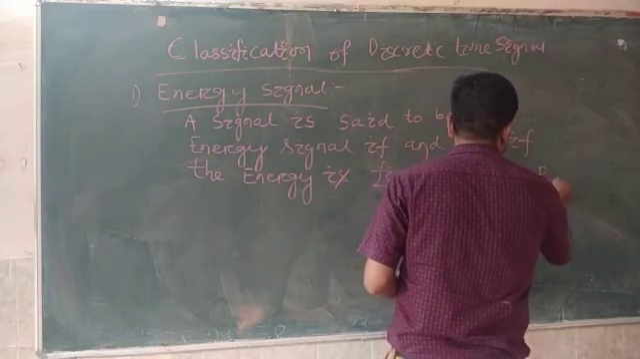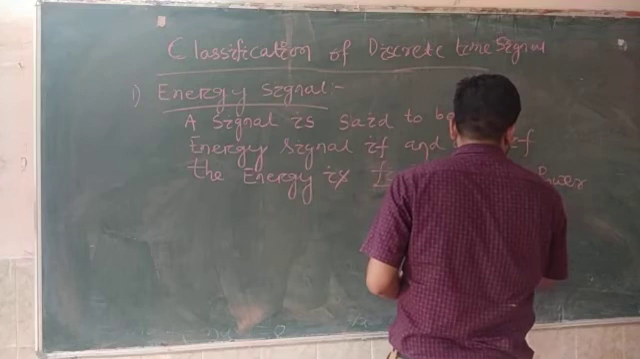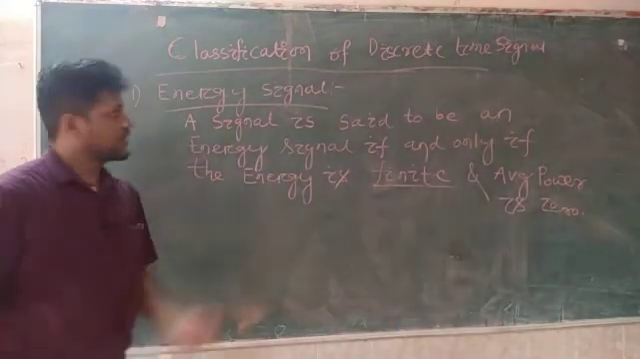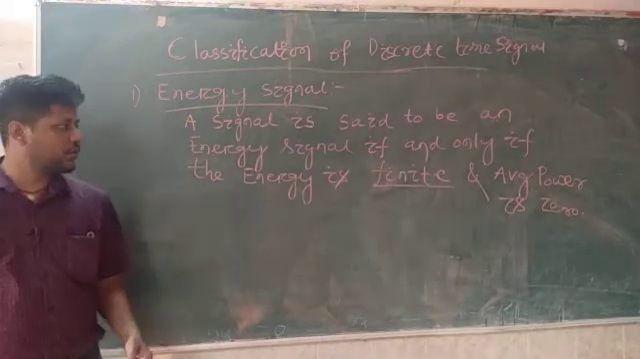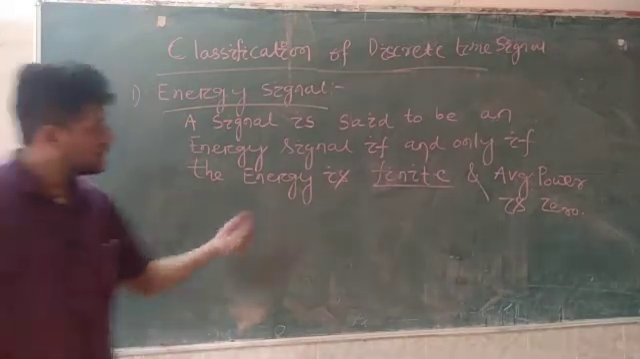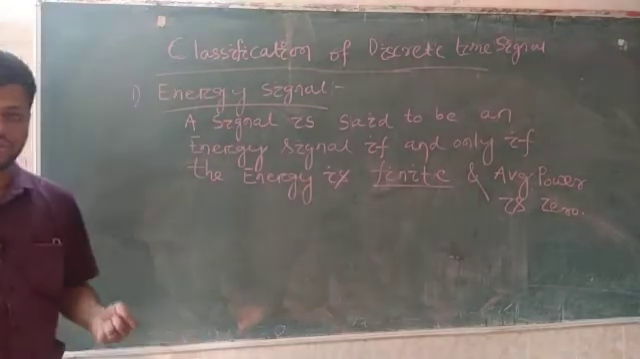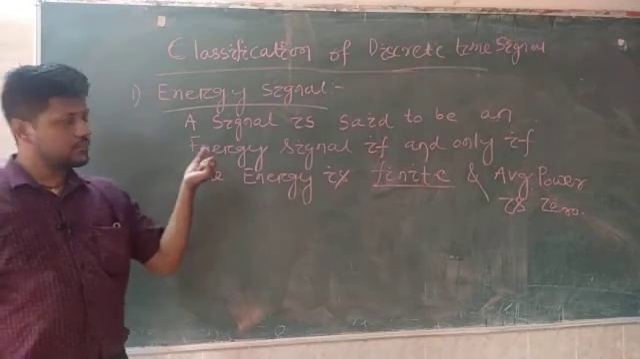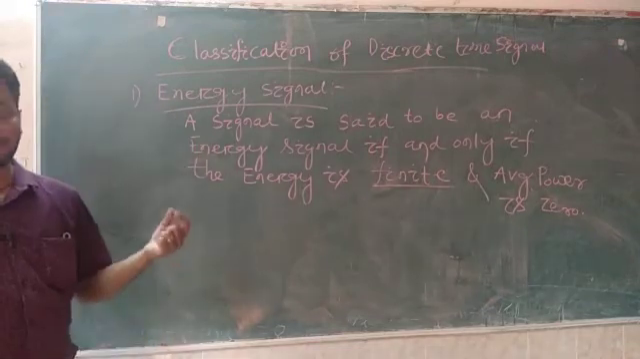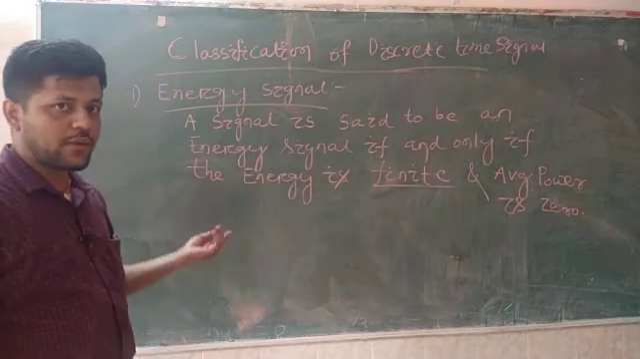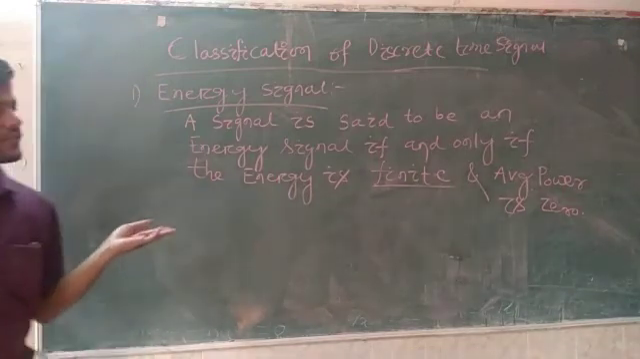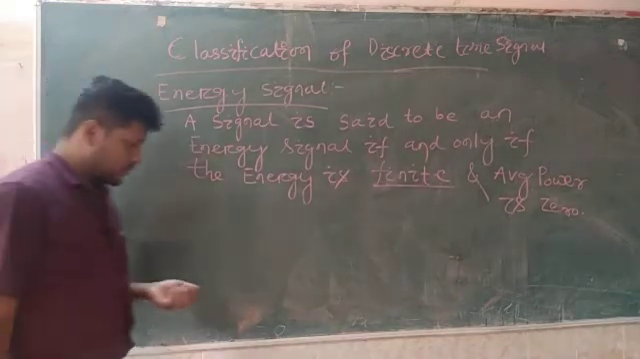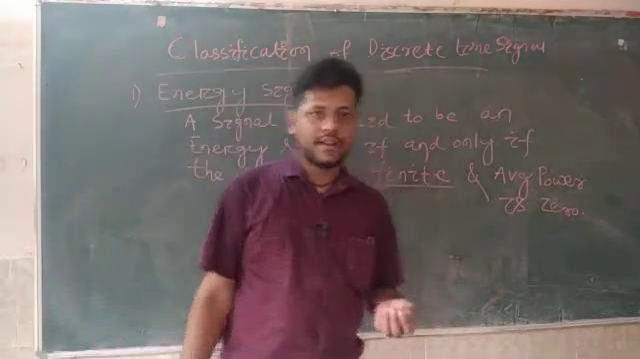Average power is zero. The signal is said to be an energy signal if and only if the energy is finite and the average power is zero. So you have to remember this statement. This is very important, students. They will ask you in a theoretical question also for a 2 mark question: define an energy signal. So how to define? A signal is said to be an energy signal if and only if the energy is finite and average power is zero.